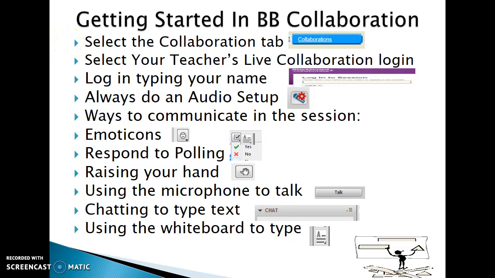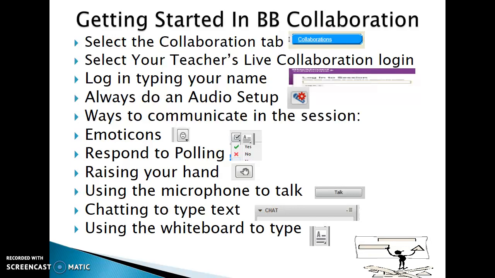Once you've had a chance to look at the Blackboard class, you're ready to get started in the Blackboard collaboration for your daily Monday through Friday collaboration sessions. You'll select the collaboration tab, and then you'll make sure you select your individual teacher's link to enter, and you'll be prompted to type in your first and last name so that you receive credit for participating in the course. In order to prepare your microphone, you need to make sure you've plugged in your microphone with headphone capabilities and click on the microphone so that you can set up your sound so that you're able to hear your instructors and other students in the course.